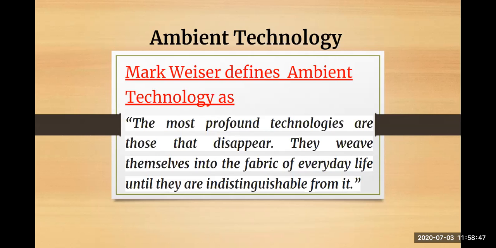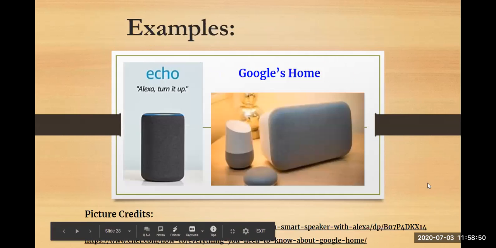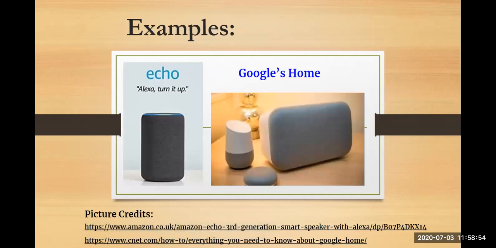So that is your ambient technology. Two common examples of ambient technology are Alexa and Google Home. These two technologies, as every one of us knows, are competing with each other. Basically, they are your voice assistants that actively interact with you. They also interact with other devices in the environment.